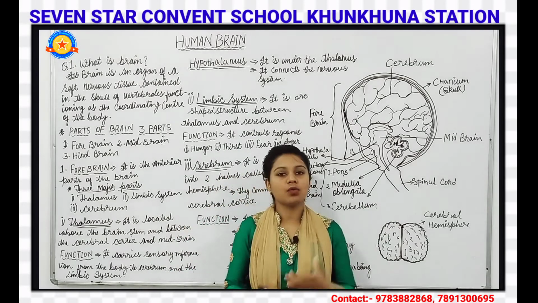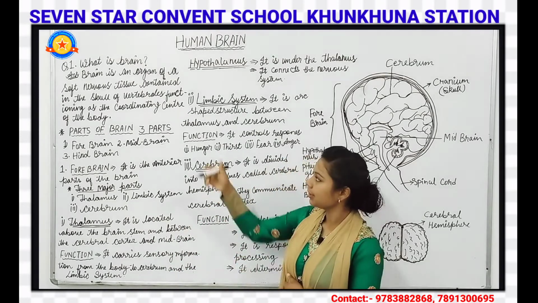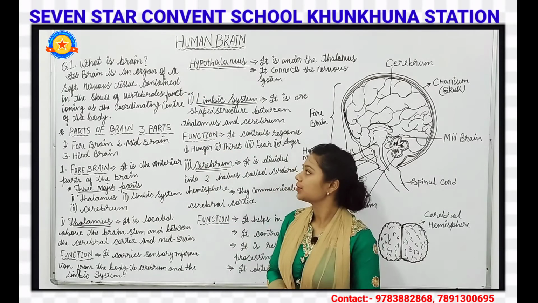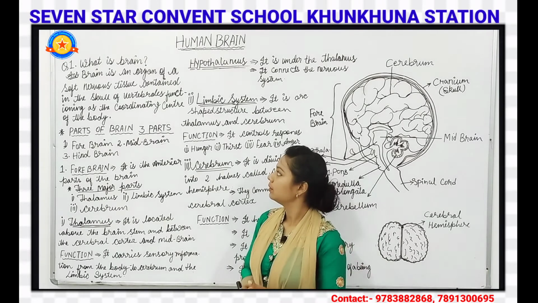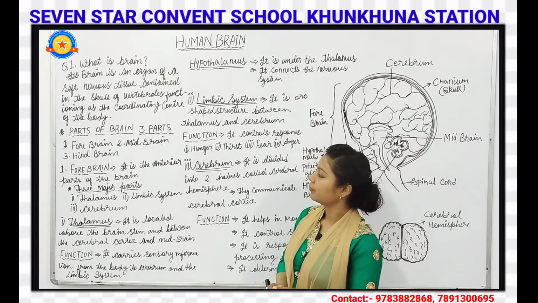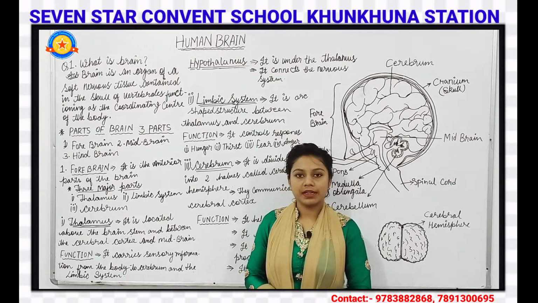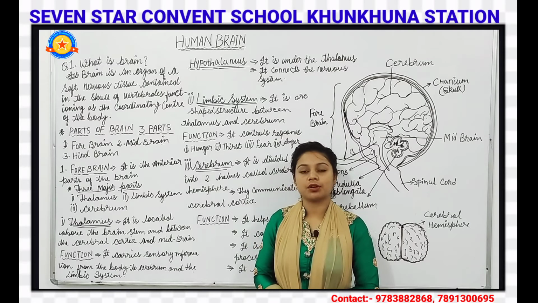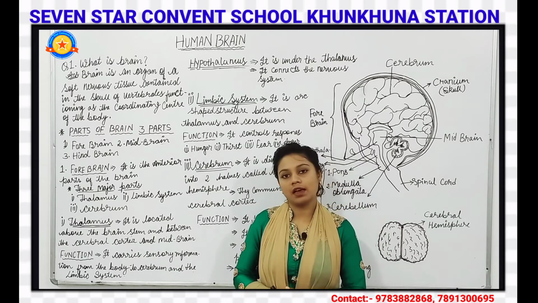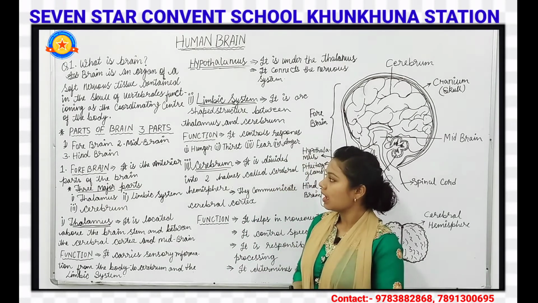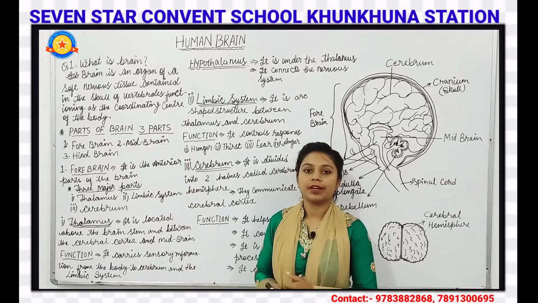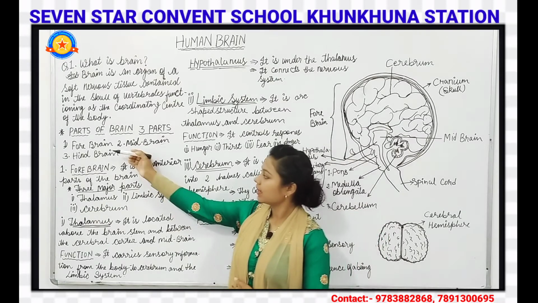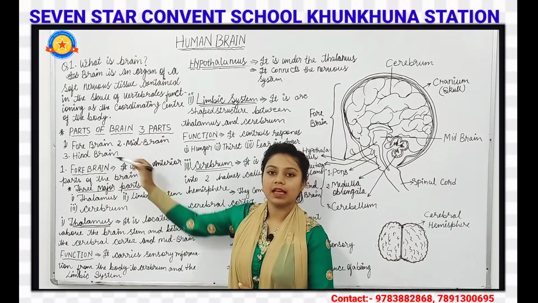So children, now what is the brain? Here you can see the definition given. The brain is an organ of soft nervous tissue, contained in the skull of vertebrates, functioning as the coordinating center of the human body. It controls the human body. And if we talk about the parts of the brain, there are three parts: the forebrain, the midbrain, and the hindbrain.